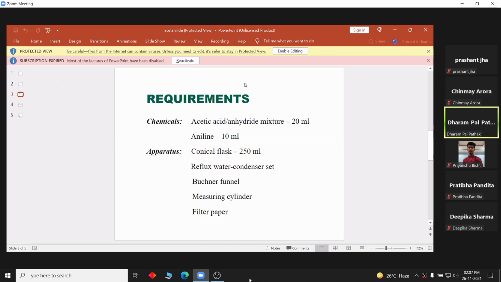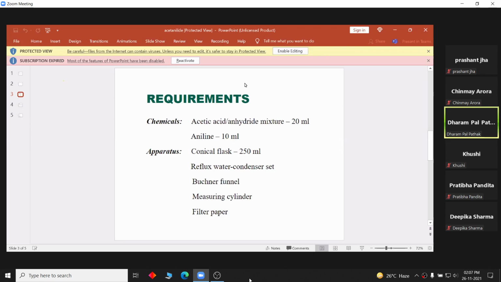Requirements: chemicals, acetic acid, acetic anhydride mixture 20 ml, aniline 10 ml. Acetic anhydride is a banned item. Why should it be banned? Any guess?